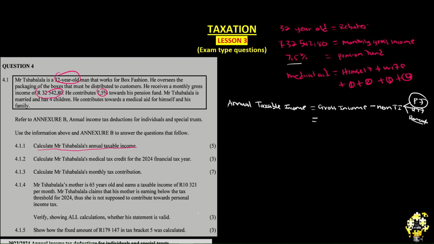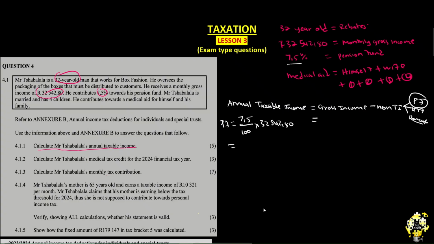By now, I told you that in order for us to calculate our pension fund and make it an actual amount, it's 7.5 over 100 multiplied by what? By the gross income, which is 32,542.80. What does that give us?